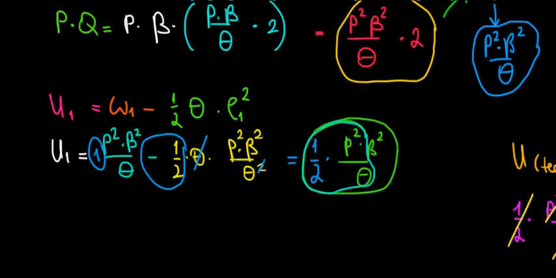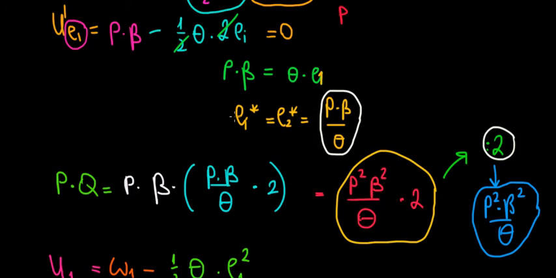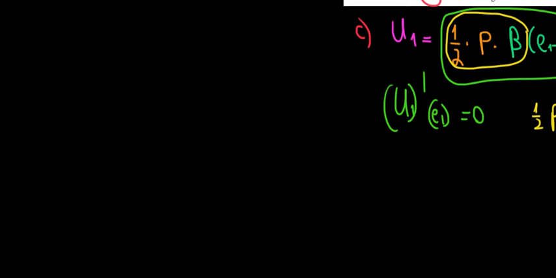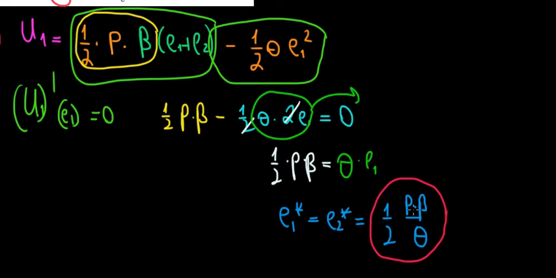Yes, so this was the effort level. It was p times beta over theta. We had that team effect, right? And we have p over theta, but notice now we have the same function multiplied with a half, which means that the result is lower. Yes, the result is lower by a half, right? We only have a half of what we had before.